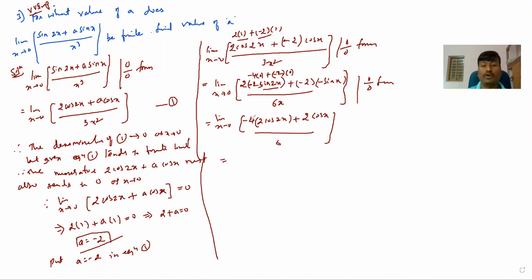Now substitute at 0, what will you get? -2 into 2 cos x, cos 0 is what? 1, plus 2 into again cos 0 is 1. So therefore it is -4 into 2, that is -8, plus 2. -8 plus 2 is what? -6, right? -6 divided by 6. -6 by 6 is -1. Therefore its answer is -1.